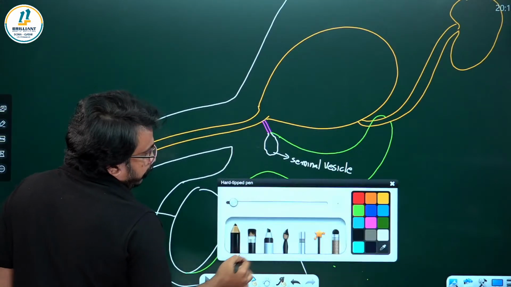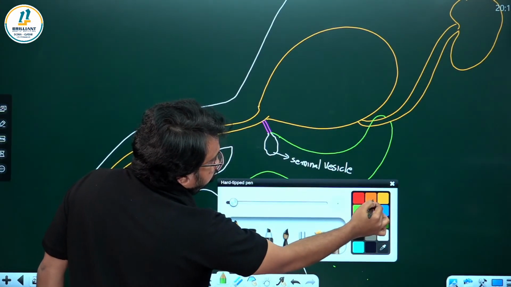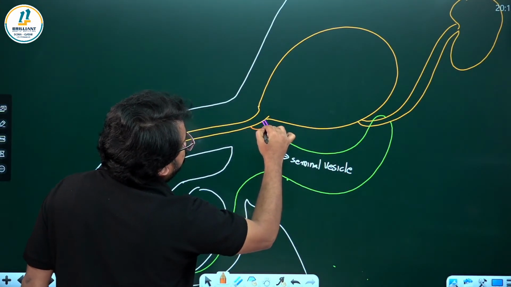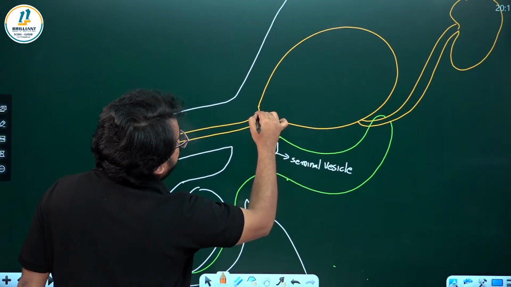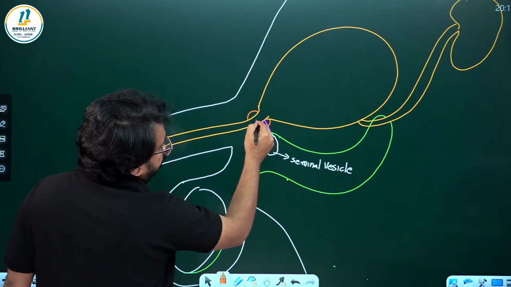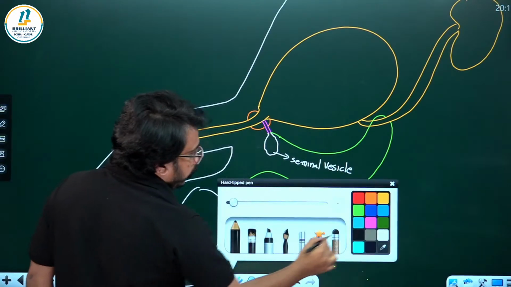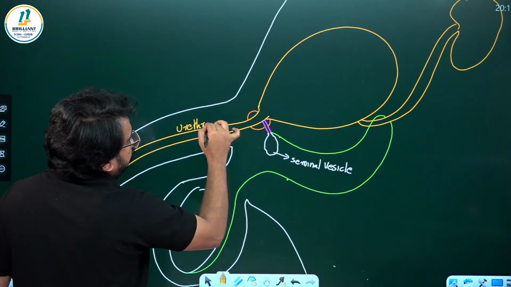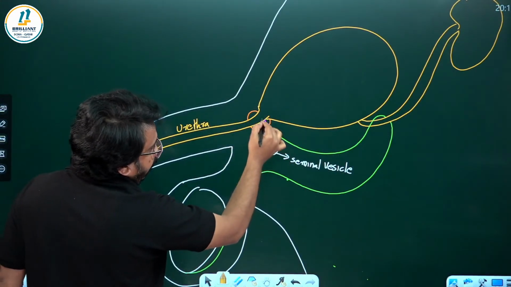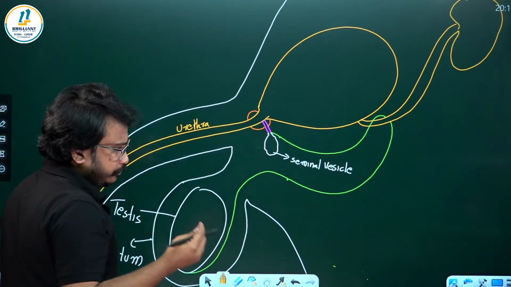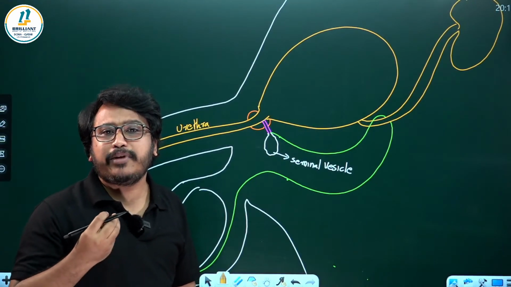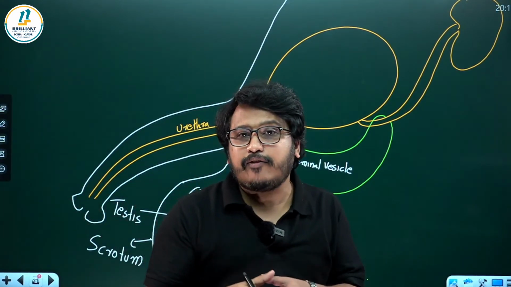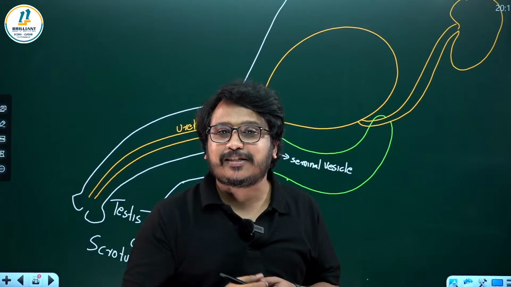And there a prostate gland is present. At this position you can see the prostate gland located. The prostate gland secretes into the urethra. Into the urethra there is secretion of the prostate gland as well as the seminal vesicle. Both together form the seminal fluid. That seminal fluid nourishes the sperm.